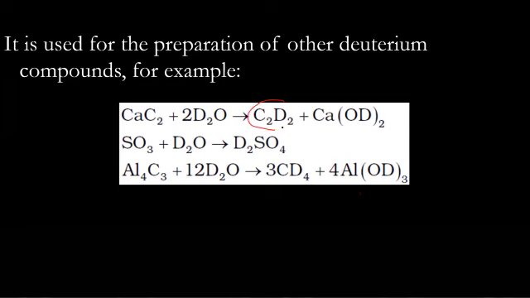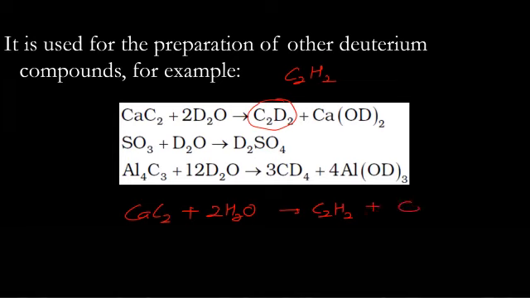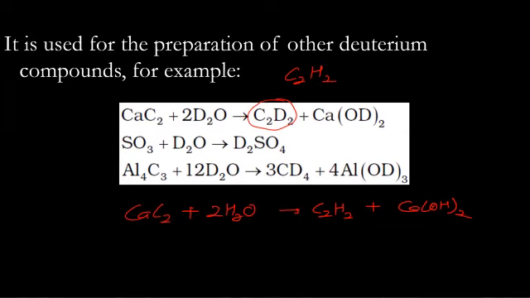C2D2. C2D2 is similar to C2H2. Just replace hydrogen by deuterium. So this reaction actually happens like this with water. Like this. Now replace hydrogen by deuterium and write the reaction. Calcium carbide reacts with water, produces acetylene and lime. Ca(OH)2.